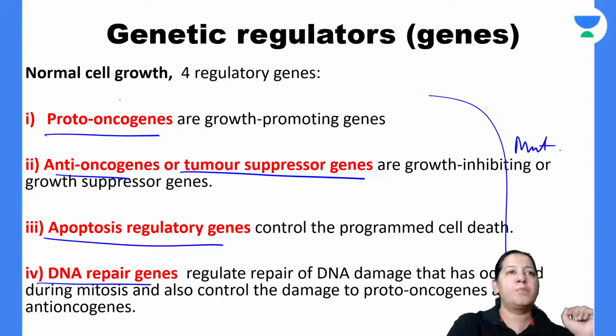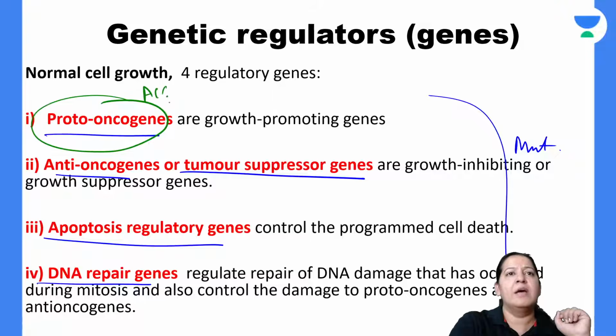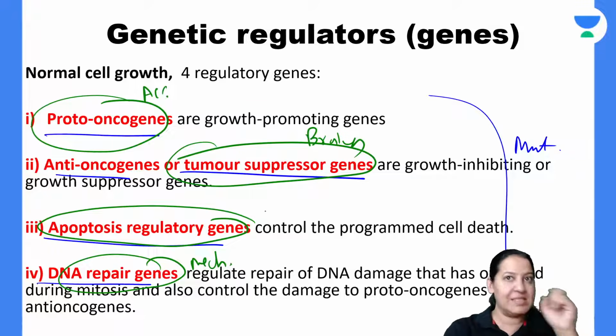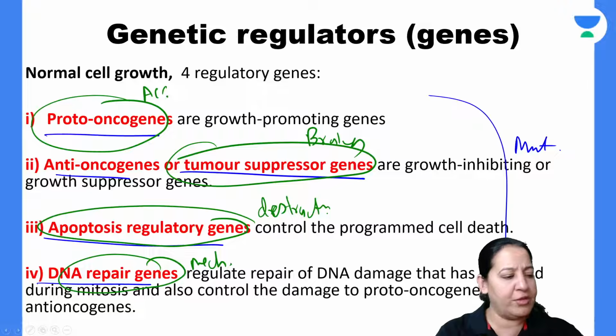So proto-oncogenes are the accelerators. Tumor suppressor genes are the brakes. DNA repair genes are the mechanics. And apoptosis regulating genes are the genes which cause destruction. They cause the destruction.